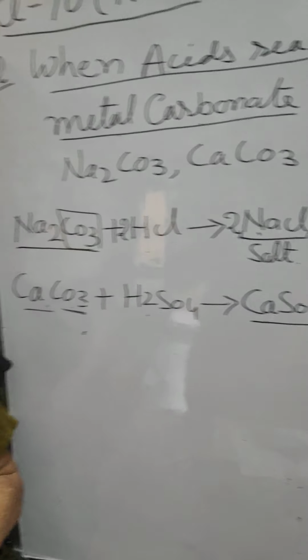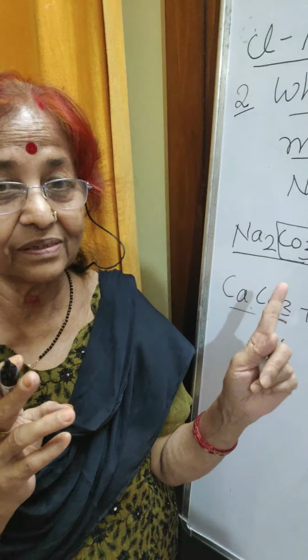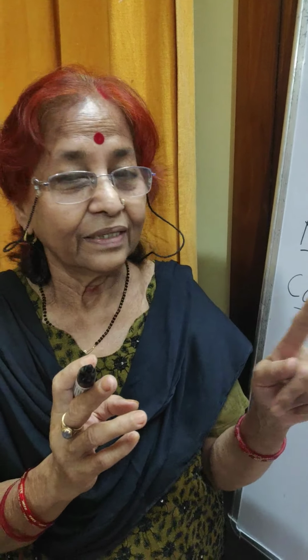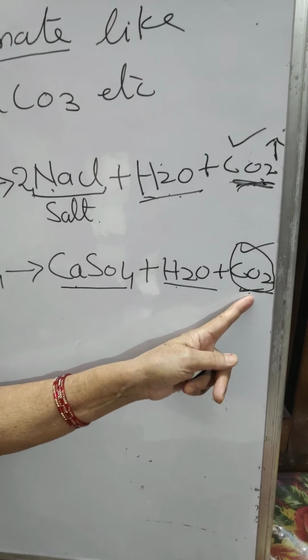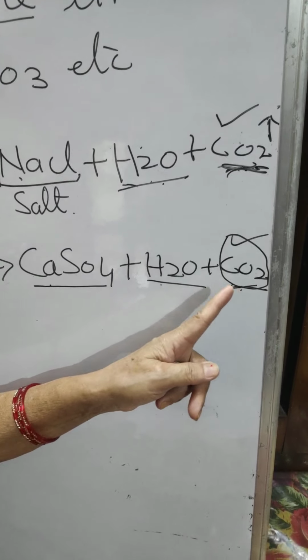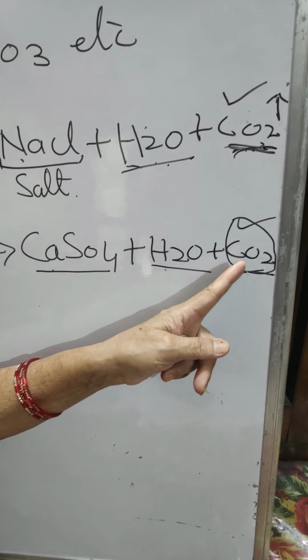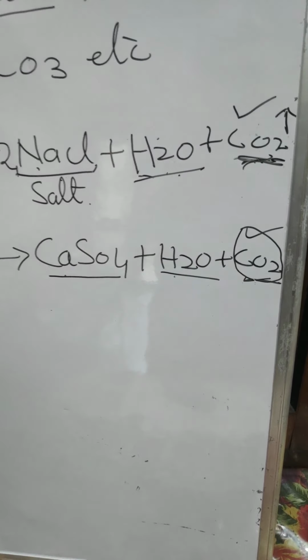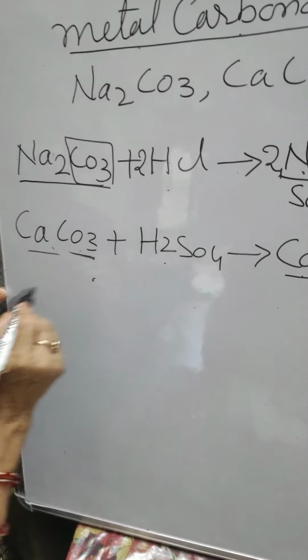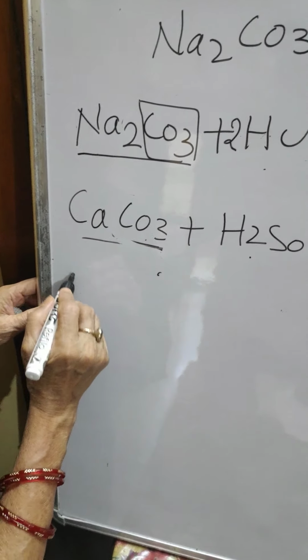And the confirmatory test of the hydrogen, you have learned in the previous reaction. When the hydrogen gas comes in contact with the lighted matchstick, it forms a pop sound, and here the carbon dioxide forms milky in color. The carbon dioxide changes the lime water into milky in color. Now this much, and now another one is the metal carbonate.